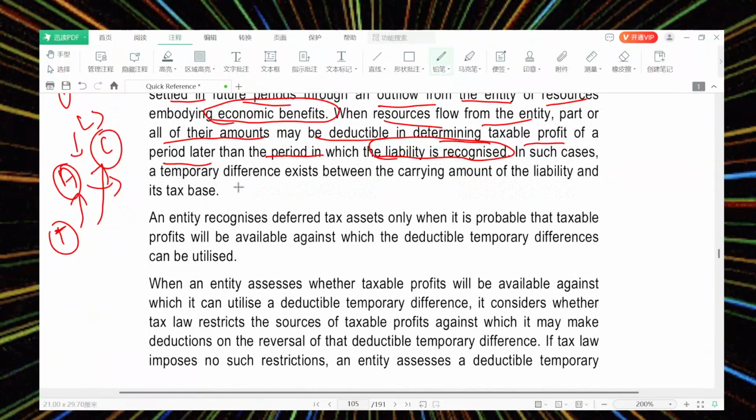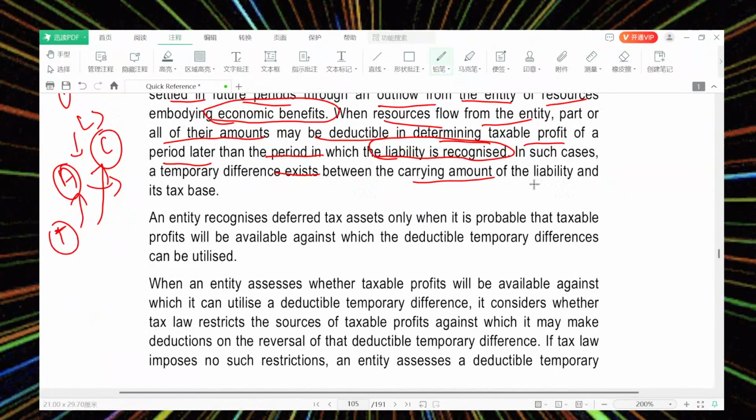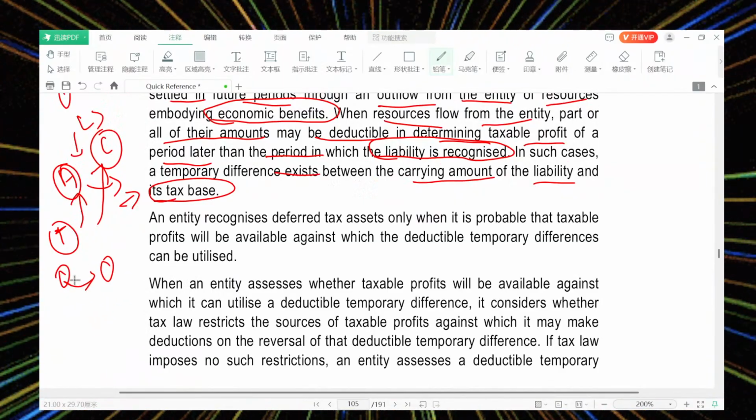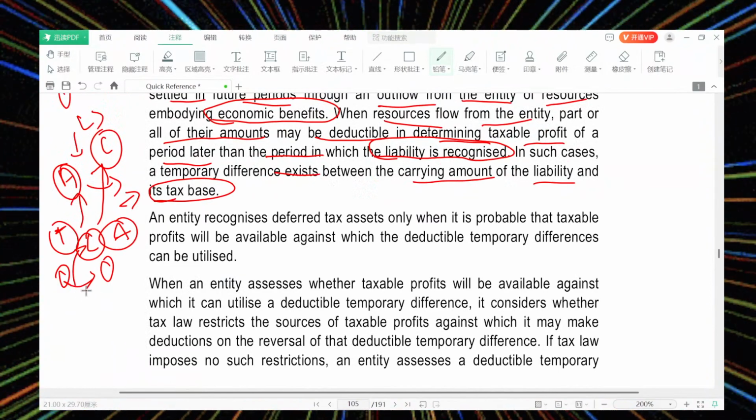In such cases, a temporary difference exists between the carrying amount of the liability and its tax base. Sometimes there will be a temporary difference between the carrying amount and the tax base, and that is to be recognized as a liability or as an asset based upon the differences.